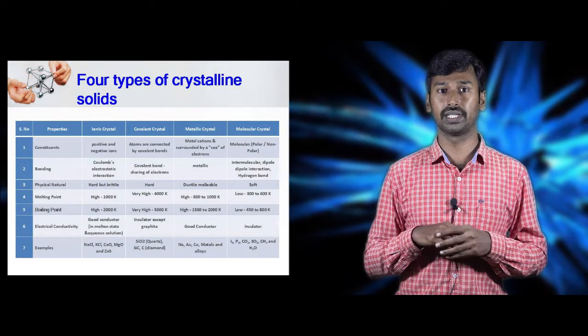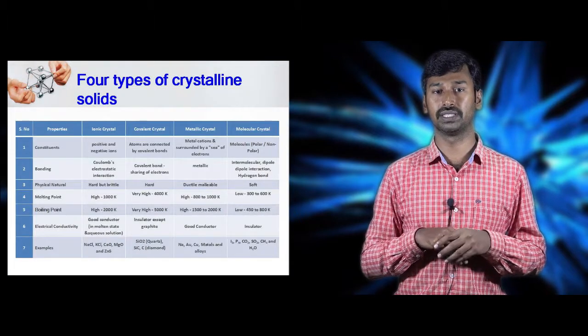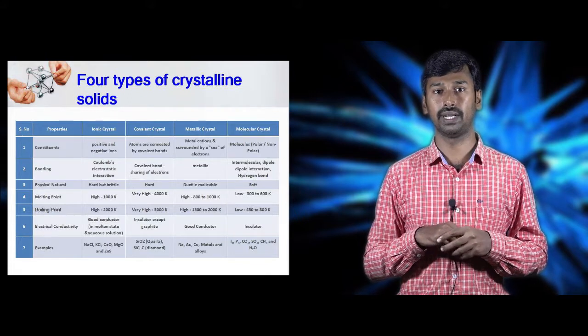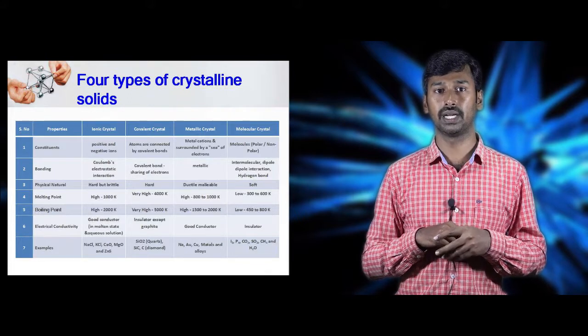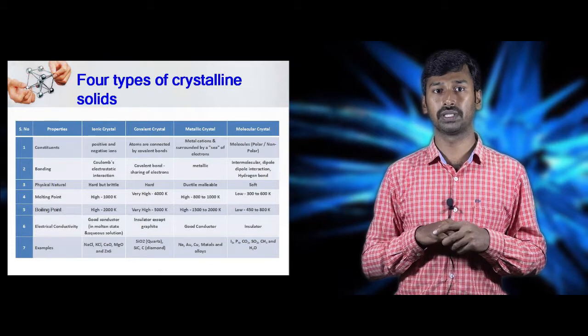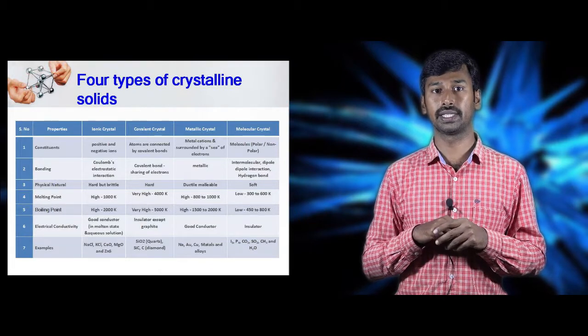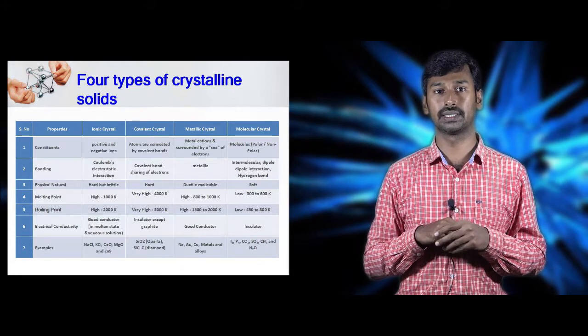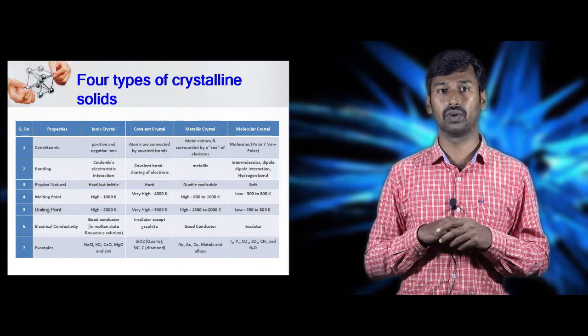Now we are going to see the comparative analysis of four types of crystal systems. First we have properties, then ionic crystals, covalent crystals, metallic crystals and molecular crystals. First property is constituents. For ionic crystals it is positive and negative ions. For the covalent crystals, we have atoms that are bonded covalently.